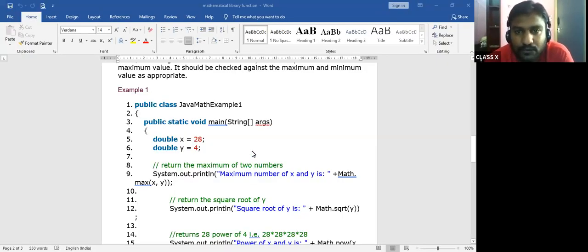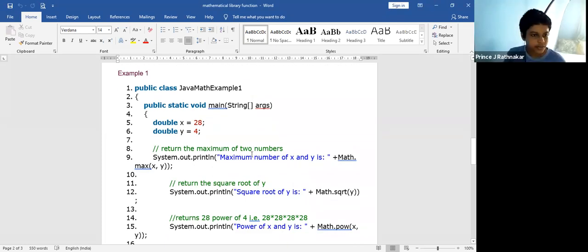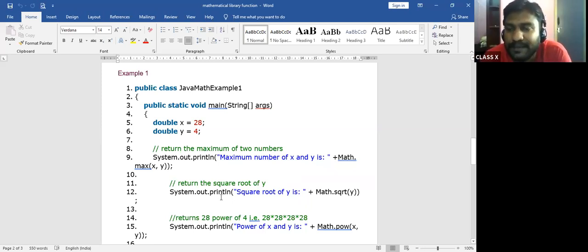Friends, what can you see now? Example 1, public class example Java 1. See, this one program is sufficient for you to understand the mathematical expression. So everybody be attentive and cautious. If you don't understand, stop me there only. I'm going to start the program explanation. So the example 1. First thing is public class.